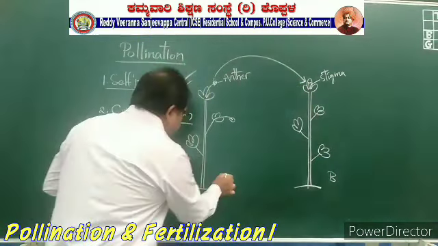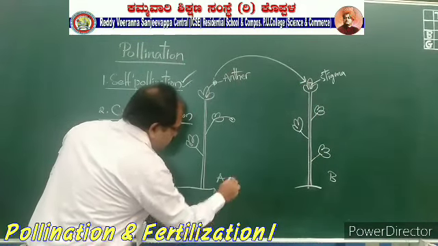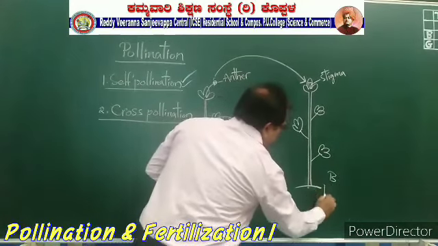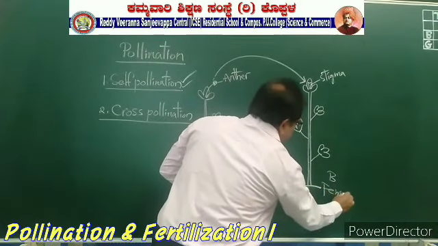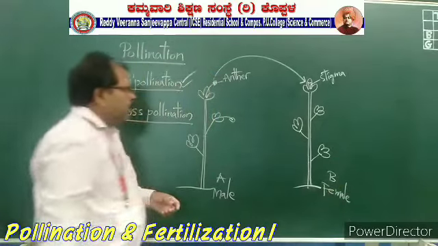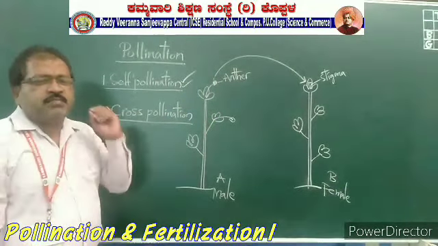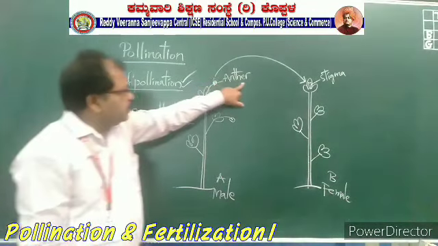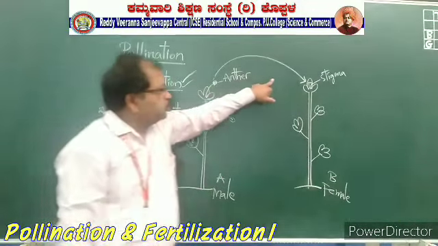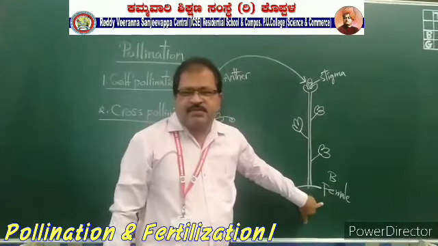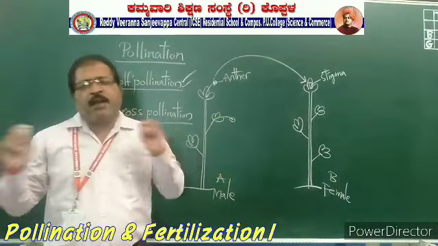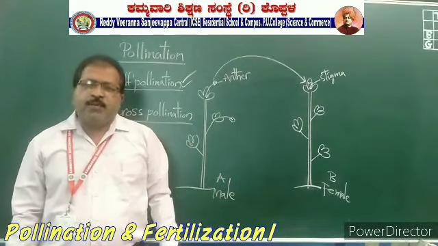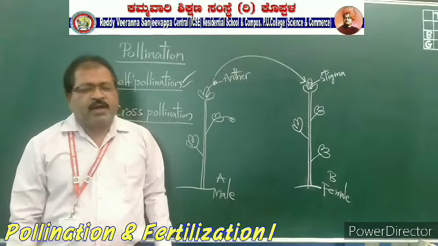It means that this is the male plant and this is the female plant. Where the stigma is present, that is the female, and where the anthers are present, that is the male. Transferring of pollen grains from the anther of the male plant to the stigma of the flower of the female plant.